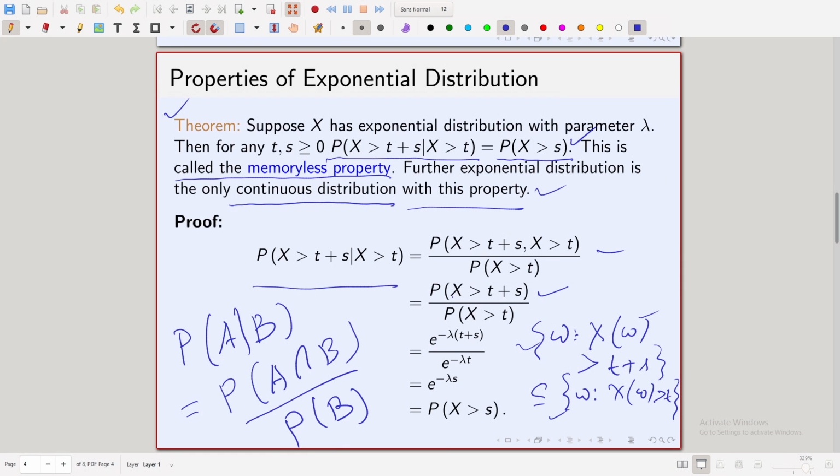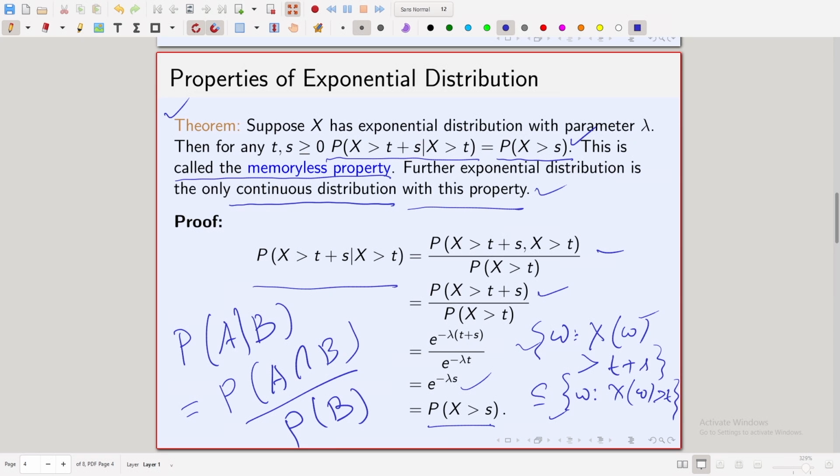So, probability x greater than t plus s will be just 1 minus F of t plus s. So, that you get as e to the power minus lambda times t plus s, and the denominator, probability x greater than t, is e to the power minus lambda times t. Now, if you just do the cancellation, you get e to the power minus lambda s, which is simply probability x greater than s. Fine.